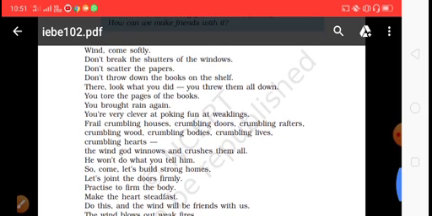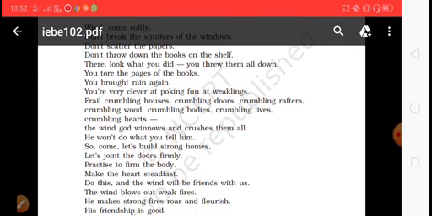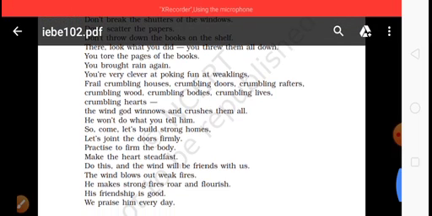So come, let's build strong homes. So at last now, this is a kind of different tone in the poem. From here, the poem gets a different tone. Till now, what the poet has presented, "He won't do what you tell him." Till this line, the poet has presented the destructive qualities of the wind, which cannot be controlled.